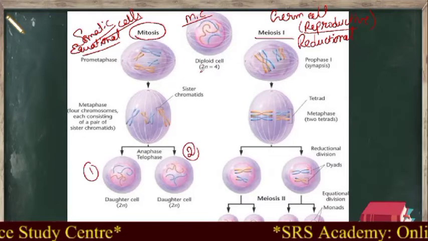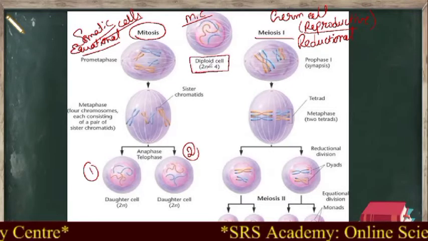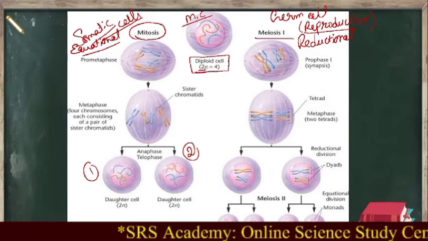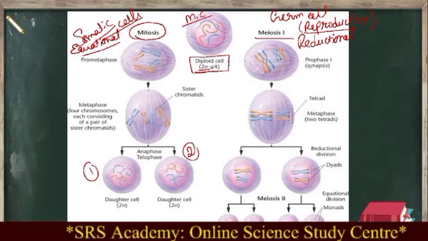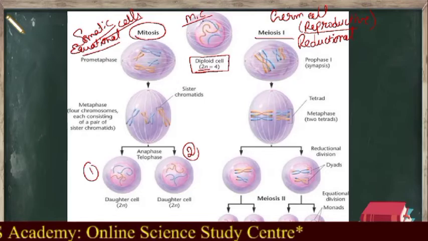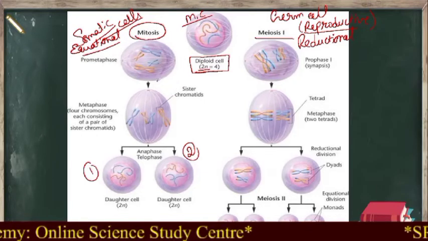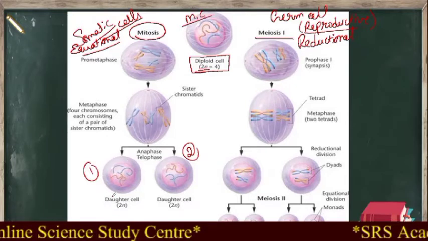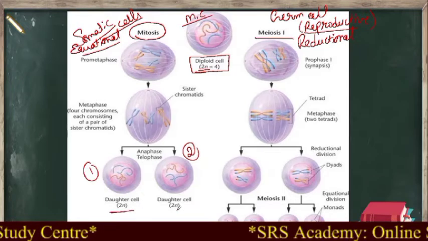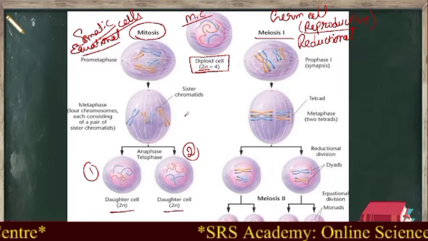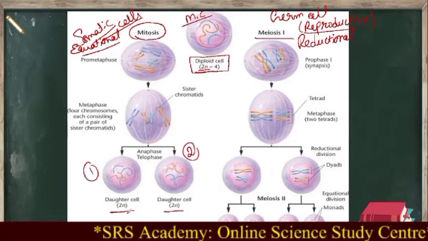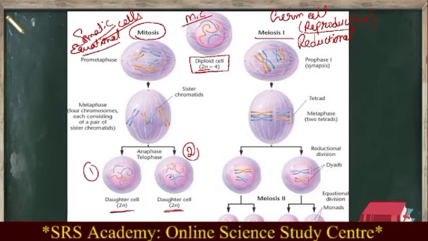Consider the mother cell has a diploid number of chromosomes, 2n condition. That means 4 chromosomes are present in the mother cell. When this mother cell undergoes mitosis, the daughter cells produced also contain the same number of chromosomes. The mother cell contains 2n chromosomes, and the daughter cells also contain 2n chromosomes. Clear?